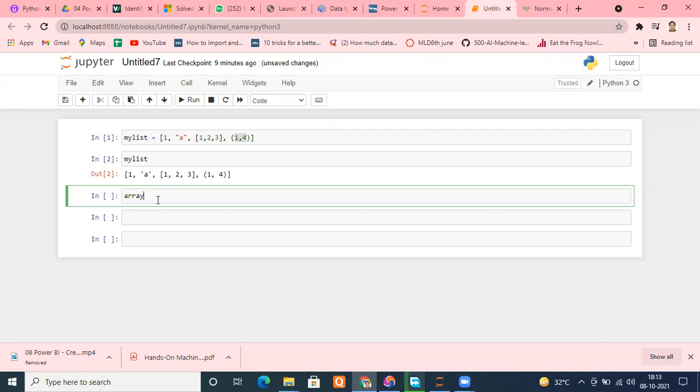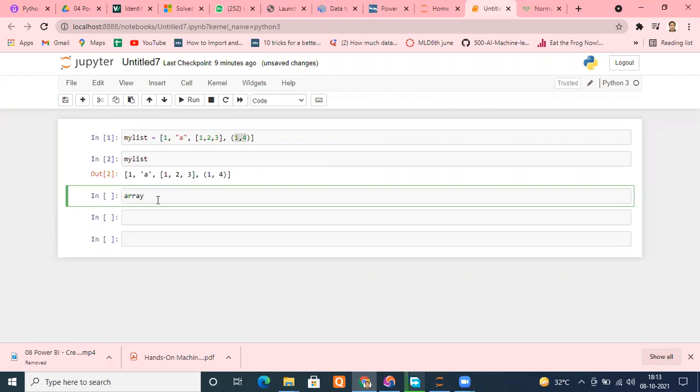Same case with the array, it can hold only one type of data. And 99% of the time it is used for working with numeric data. It's not the case that it will work only with numeric data, it can even work with characters, meaning strings, as well. But mostly arrays are very good at numeric computation in comparison to lists.